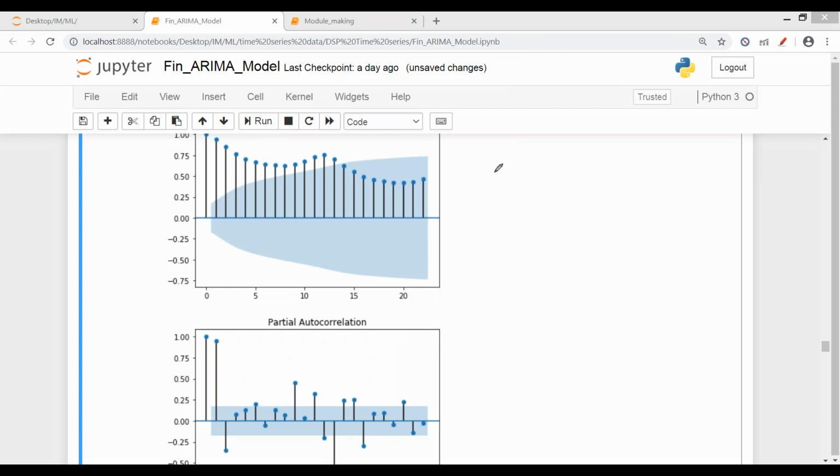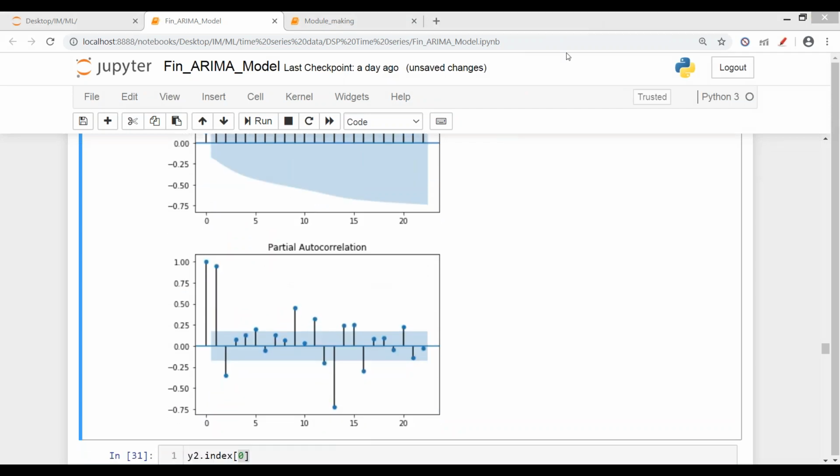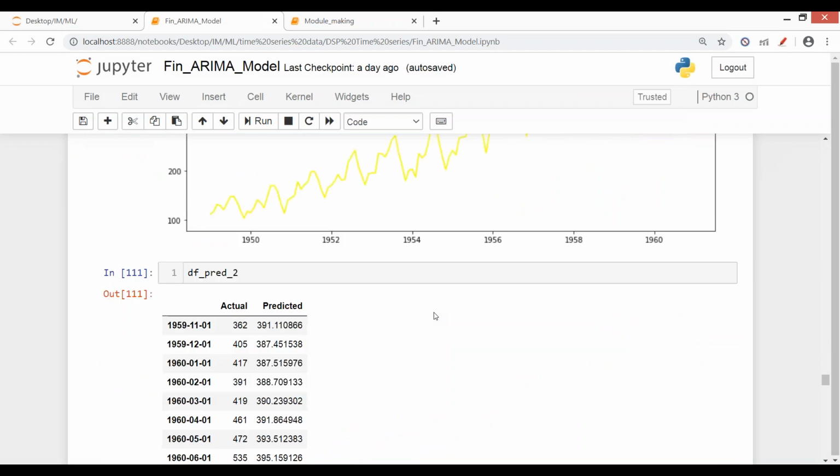For this AR, till this point, values were taken into consideration. These values, and for MA, only this value was taken into consideration. That nothing, 0.